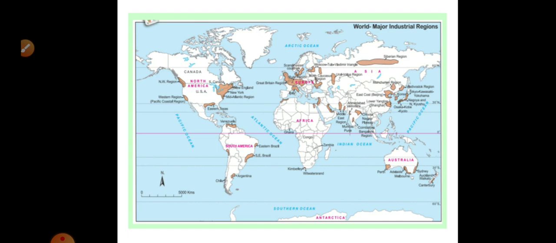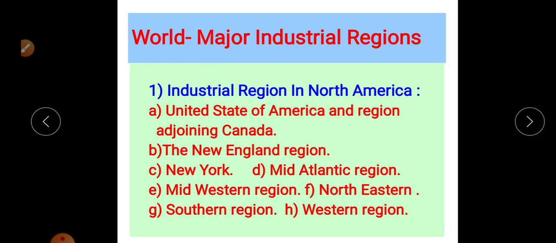In the previous video we discussed the introduction of the world's major industrial regions. Now in this video we discuss the first major industrial region, which is from North America. There are several industrial regions in North America. Among them, some important industrial regions are introduced in our syllabus.